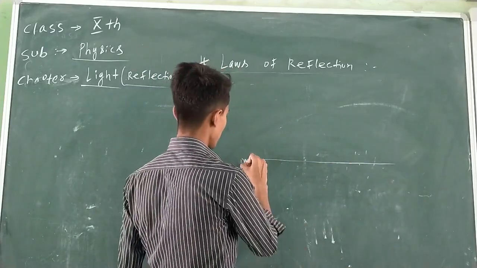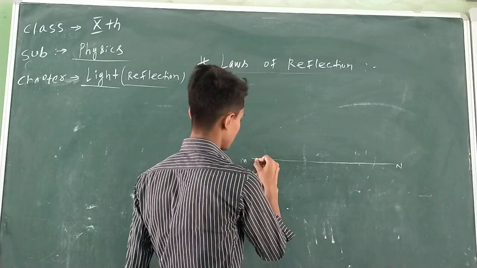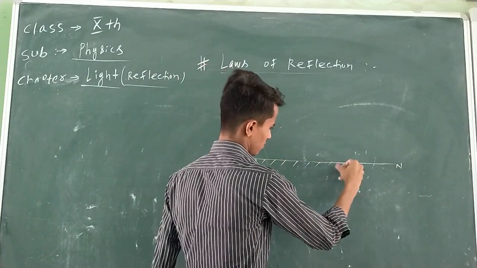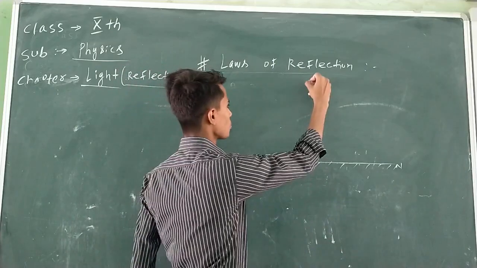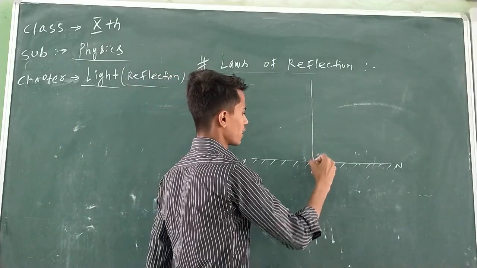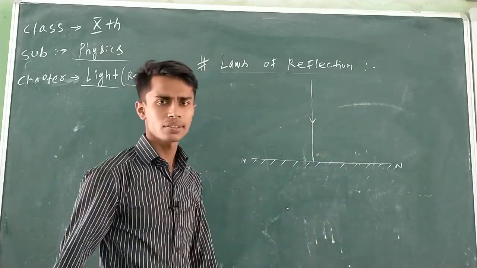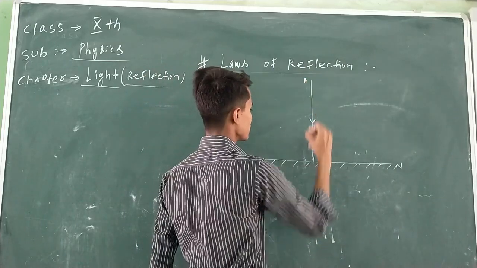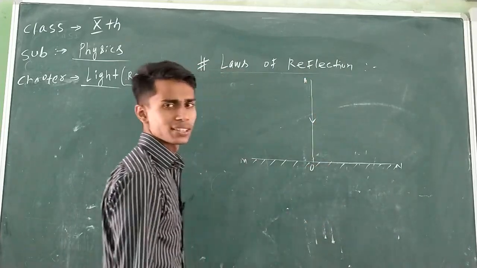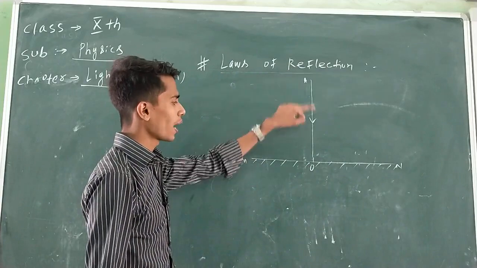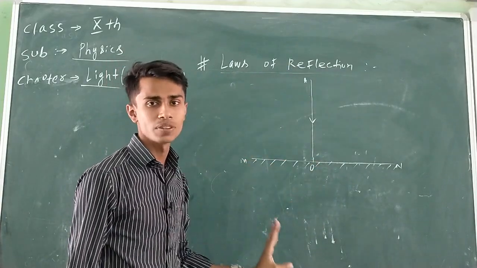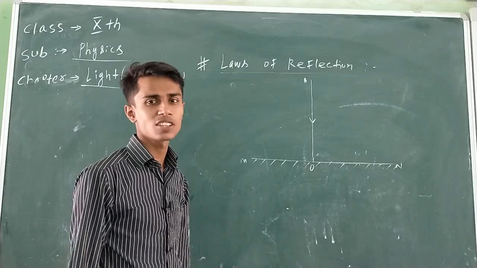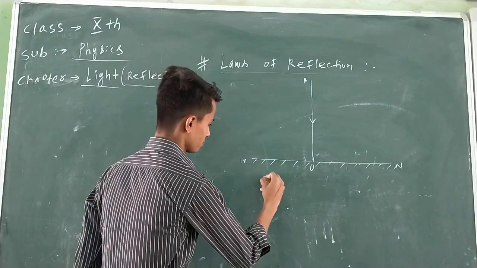Let this be a surface, M and B. Consider that from a source of light, a ray of light is falling perpendicularly like this. Let this be A, this be O. What is OA? The incident ray. From the source of light, OA is falling on the surface. OA will be the incident ray. The light which falls on the surface is called the incident ray.